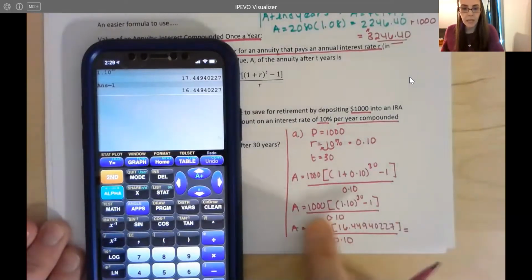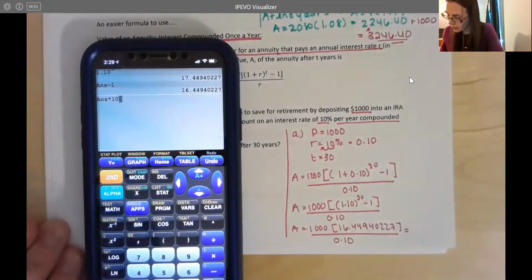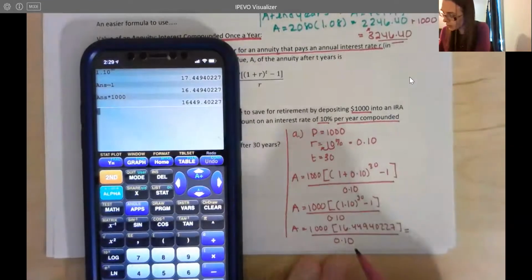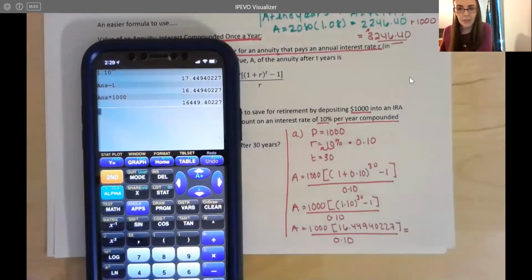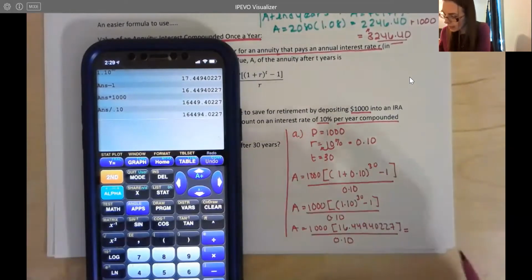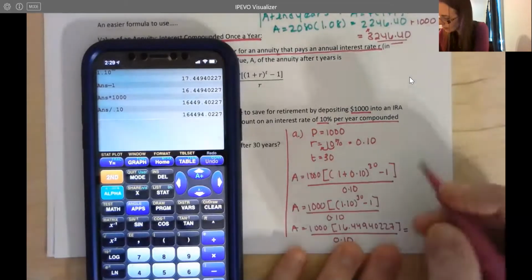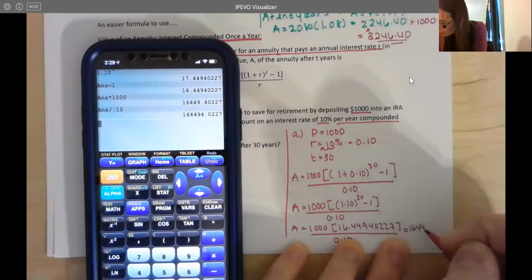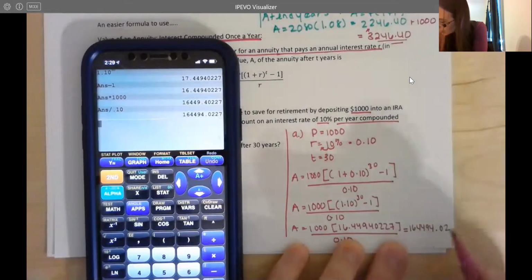Now I'm going to do my multiplication. So I'm going to multiply this by 1,000. And I'm also going to then do my division here. So I'm just going to leave it in my calculator, do a couple steps in one, and now divide by 0.10. And what I get here, let's see if I can fit it in, I get 164,494.02.